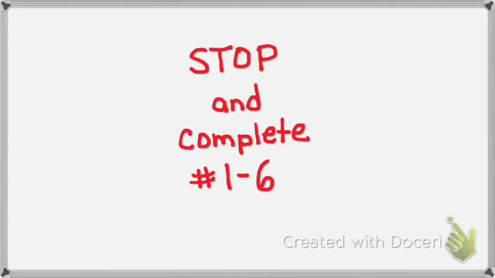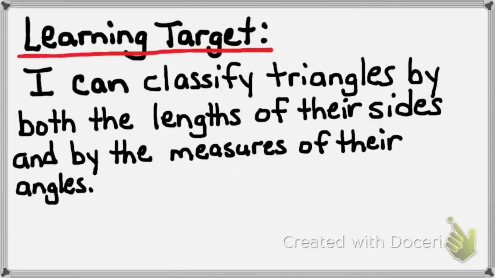Please stop the video and complete worksheet numbers 1 through 6 right now. You can go back to the videos if you need to review. Hopefully by now you can confidently say, I can classify triangles by both the length of their sides and by the measures of their angles.